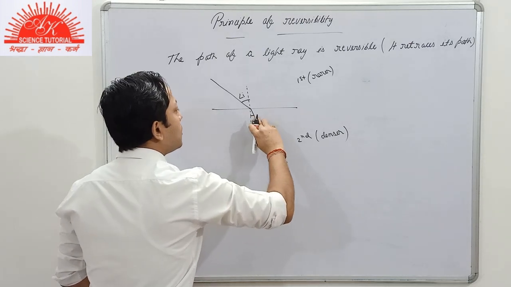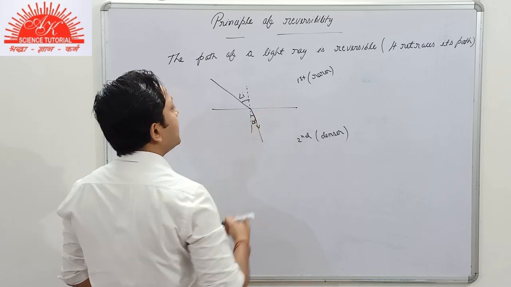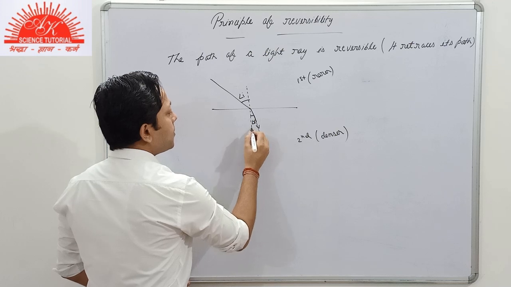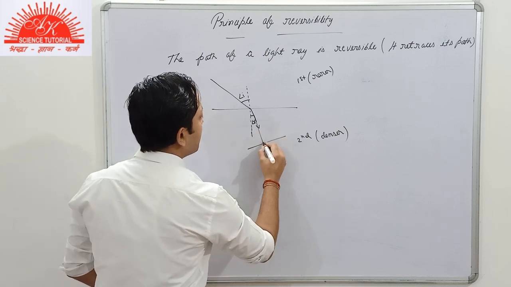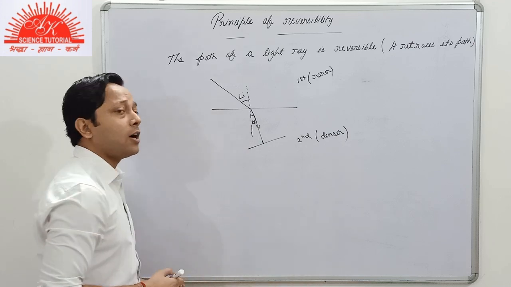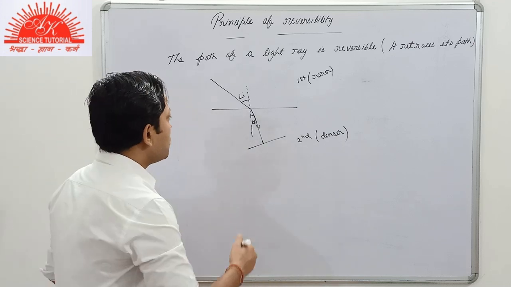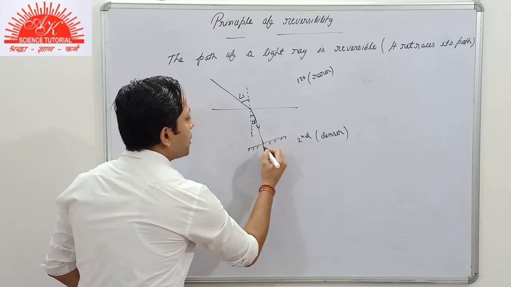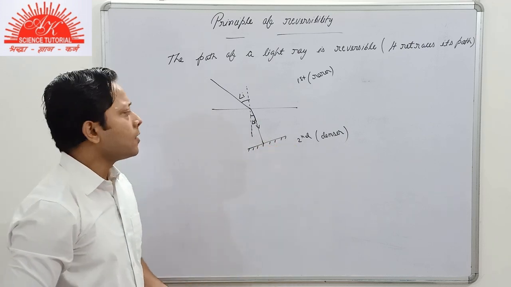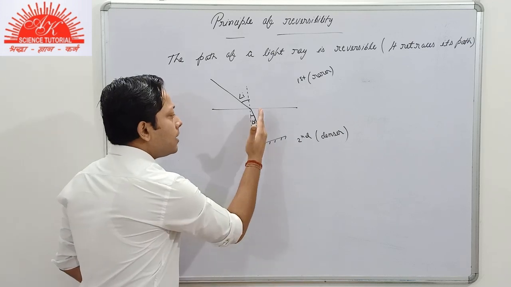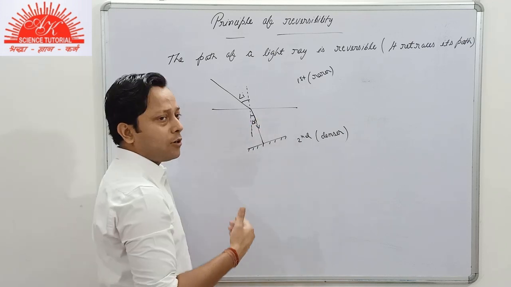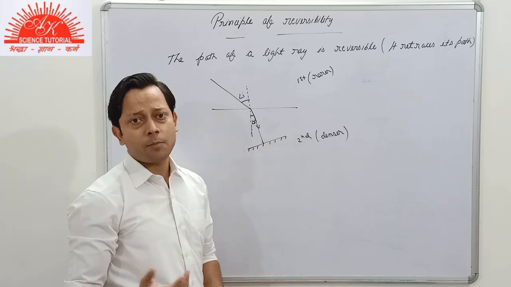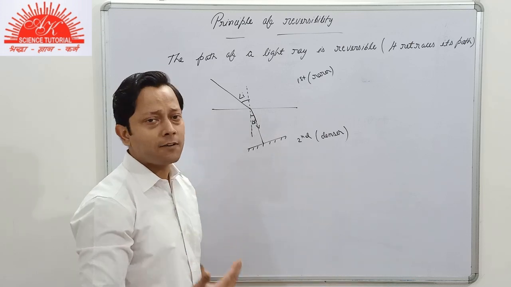So the path of the light ray is reversible. Suppose that we place a plane mirror. It might be possible that you are asked to draw it in your exam. So if we place a plane mirror, and keep it in mind whenever we are talking about a mirror, a plane mirror or a spherical mirror, then the other side of the glass of the mirror is shown by these structures, that is, it is silver polished. The back side of the mirror is silver polished.